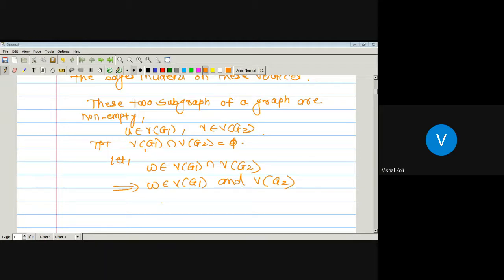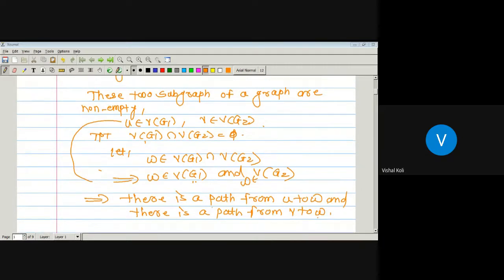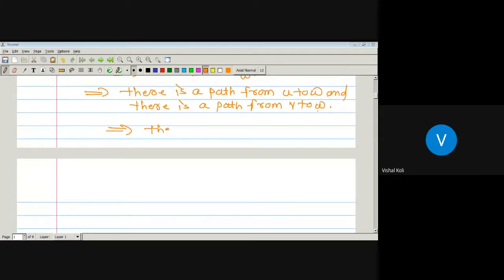As W is a member of the vertex set of G1 and the vertex set of G1 already contains a vertex U, there is a path from U to W. And as W belongs to the vertex set of G2 also, there is a path from V to W, that is, either V to W or W to V. There is a path from U to W, there is a path from W to V. It implies that there is a path from U to V also.